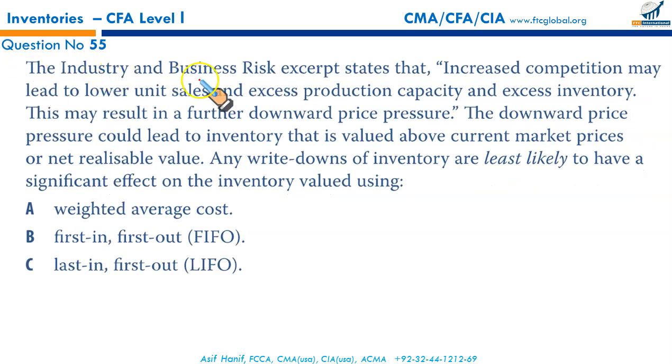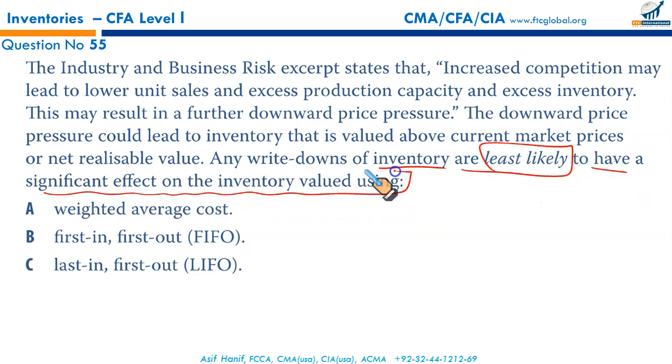Next question. The industry and business risk extract states that increased competition may lead to lower unit sales and excess production capacity and excess inventory. This may result in further downward price pressure. This downward price pressure could lead to inventory that is valued above current market prices or net realizable value. Any write-down of inventory is least likely to have a significant effect on the inventory valued using what?